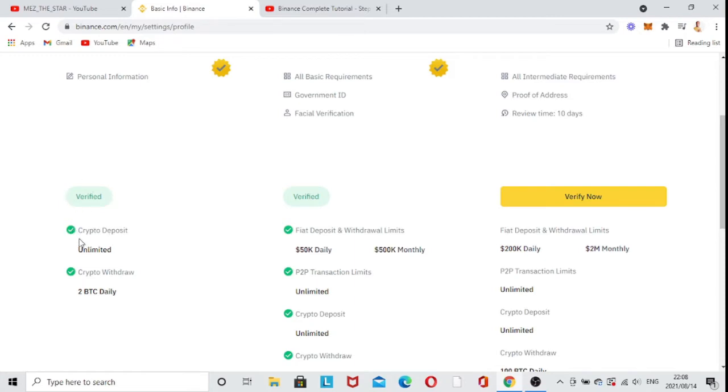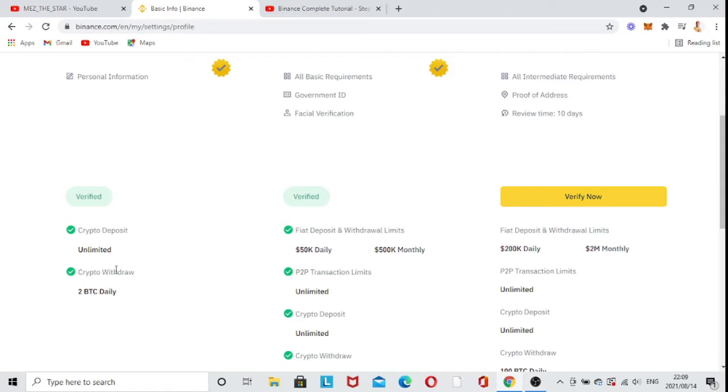In that one, you'll be able to deposit crypto. That's unlimited, doesn't matter how much you deposit, and then how much you can withdraw. You can withdraw 2 BTC daily. I mean, that's still a lot. You know how much BTC is now? It's over 500,000 at the recording of this video. So it's a lot.